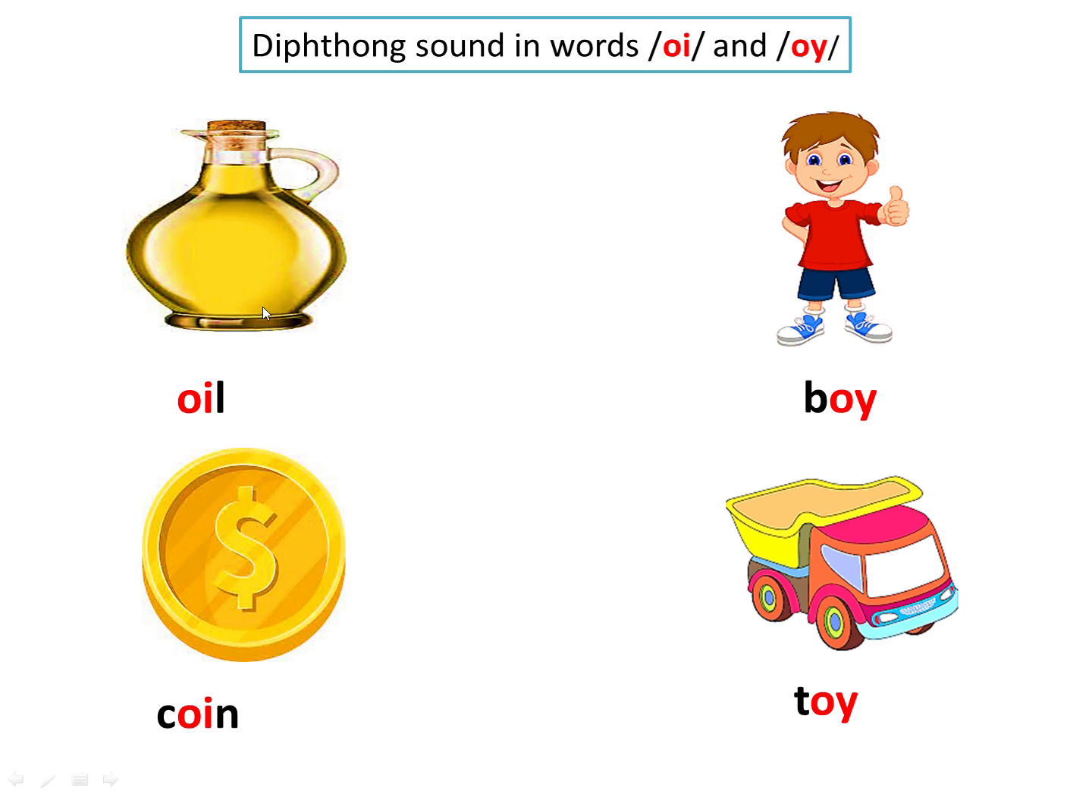Let's read it once again. Oi as in oil, oi as in coin. Now here OY also has the same sound. It also sounds as oi. Oi as in boy, oi as in toy.